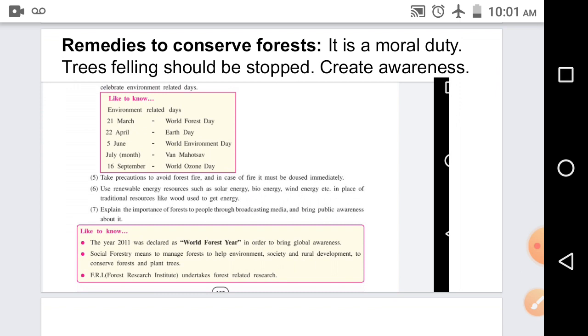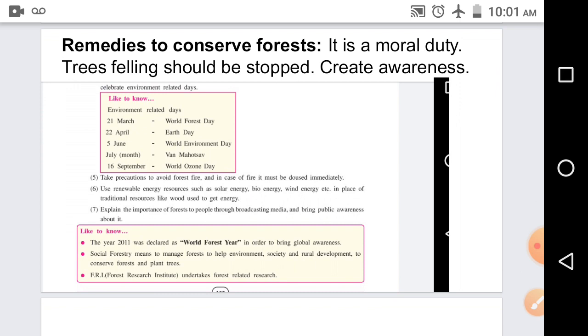Third, increase public participation in Van Mahotsav and other programs implemented by the Government of India. Trees must be planted on either side of wasteland, rivers, railway tracks, and roads, and then raised. Create awareness about the environment through environmental education in the school syllabus, and celebrate certain environment-related days.